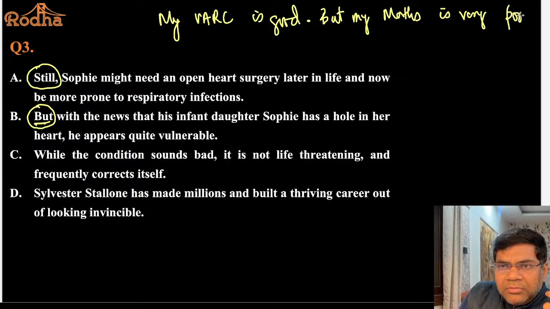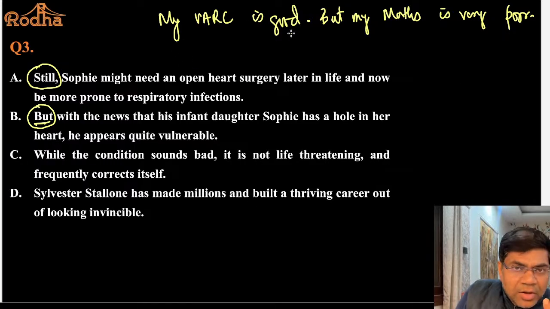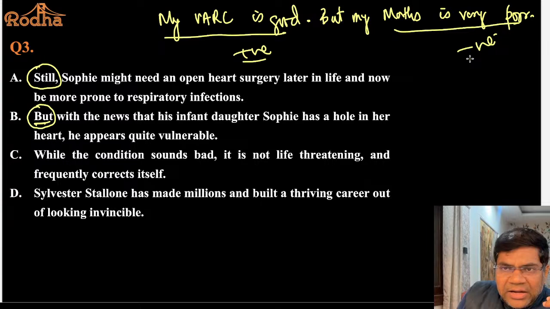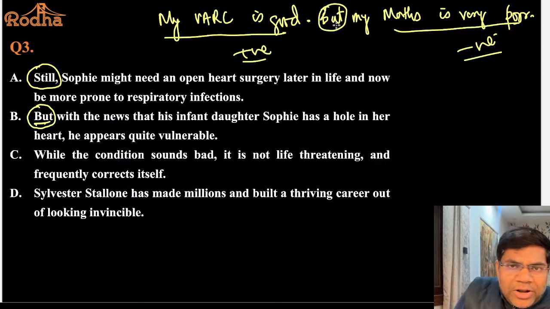Many people would like to talk about their strength in IPMAT like this. They will say my VRC is very good, my maths is very poor. So my VRC is very good, this is positive, and maths is very poor, this is negative. So this positive and this negative have been balanced by the word but. My VRC is very good but my maths is very poor. So this contrast has brought negative and positive, and that is how the word but makes sense. Now when you say but with the news that his infant daughter Sophie has a hole in her heart,